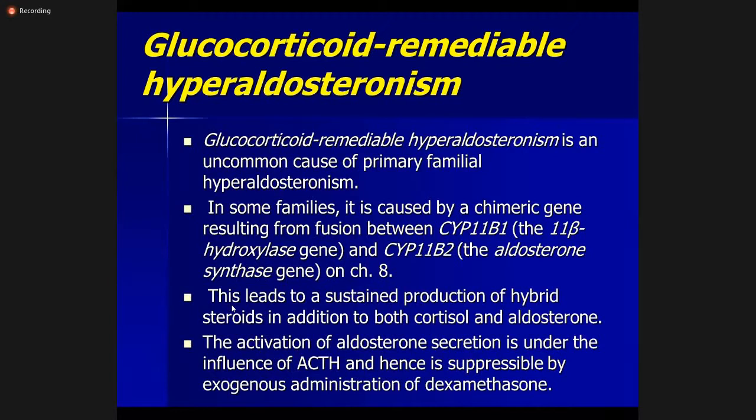This results in a chimeric or fusion gene, in which the excess aldosterone secretion is linked to cortisol secretion, and this leads to sustained production of hybrid steroids. The activation of aldosterone secretion is under the influence of ACTH, and hence it is suppressible by exogenous administration of dexamethasone. Therefore, it is called glucocorticoid remediable hyperaldosteronism.